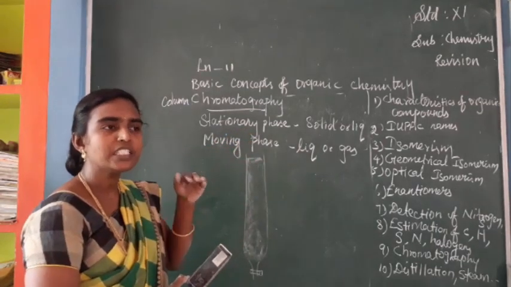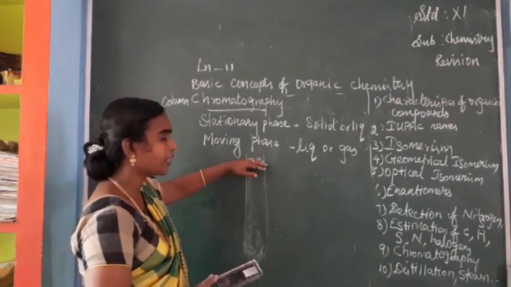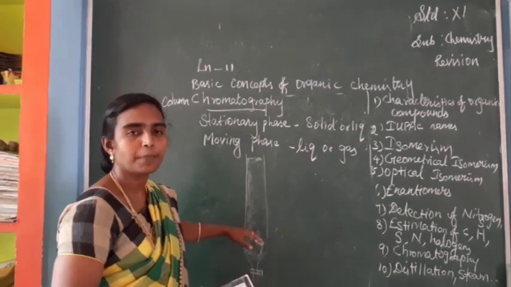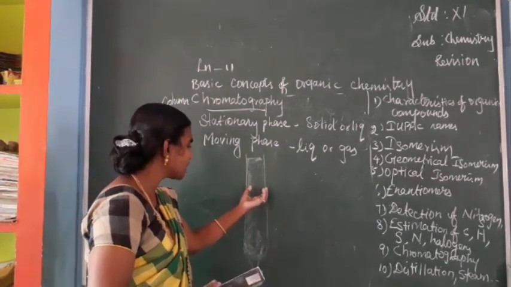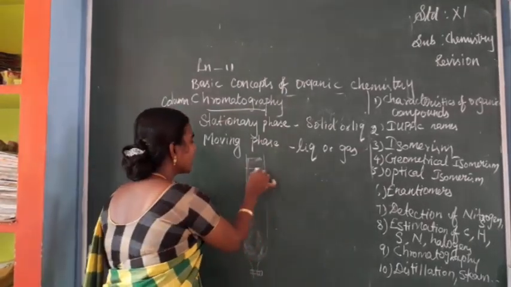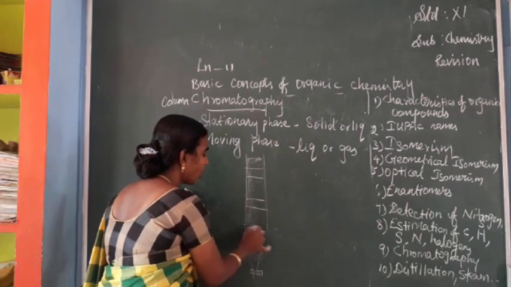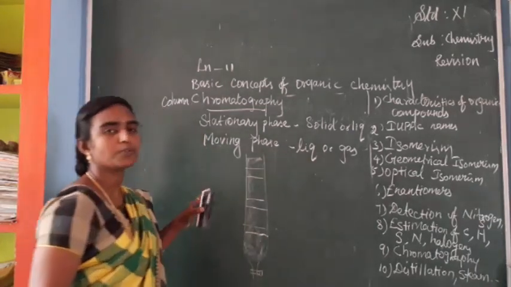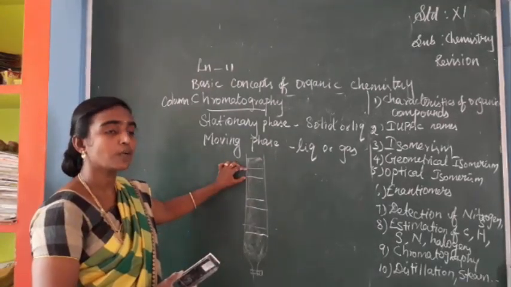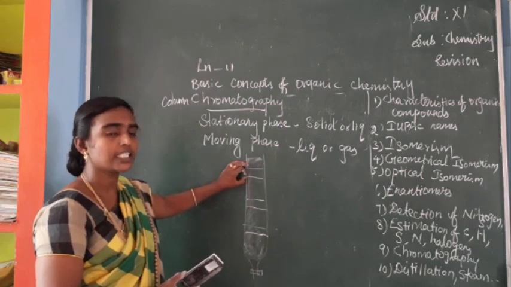The one that is easily absorbed will be at the upper end, and the others will be absorbed at particular distances depending on their absorption capacity. If a particular substance has more absorption capacity, it will be absorbed first, in the upper part.